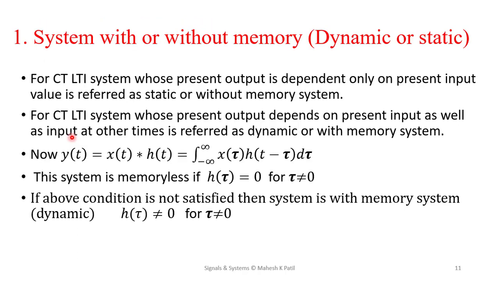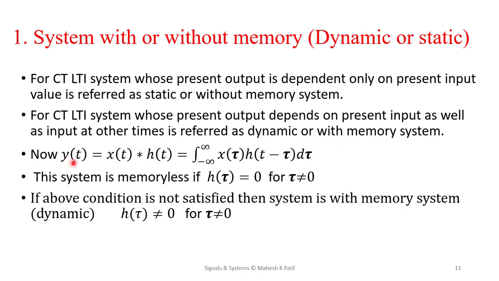So first we'll consider systems with or without memory, that is, dynamic systems or static systems. Now we know that a CT LTI system whose present output is dependent only on the present input value is referred to as static, or a system without memory. A CT LTI system whose present output depends on the present input as well as the input at other times is referred to as a dynamic system, or a system having memory.